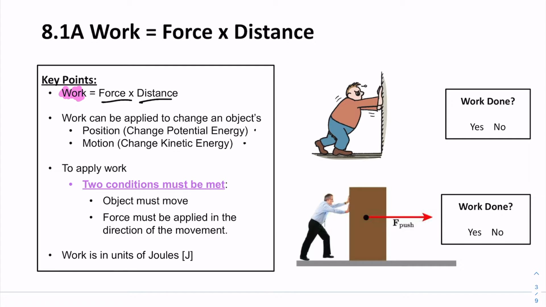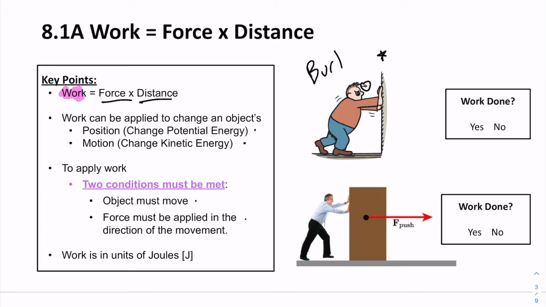But in order for work to be done, we actually have two key requirements that have to be met. To change the energy of an object, the object has to move when you apply force across it, and the force needs to be in the direction of the motion. So let's think about this real quick. Here's an example. Say we have our friend Burl. Burl is trying really hard. He's pushing super, super hard against this wall right here, and he's sweating, so clearly he must be doing something, right? The question is, is Burl doing any work on the wall?